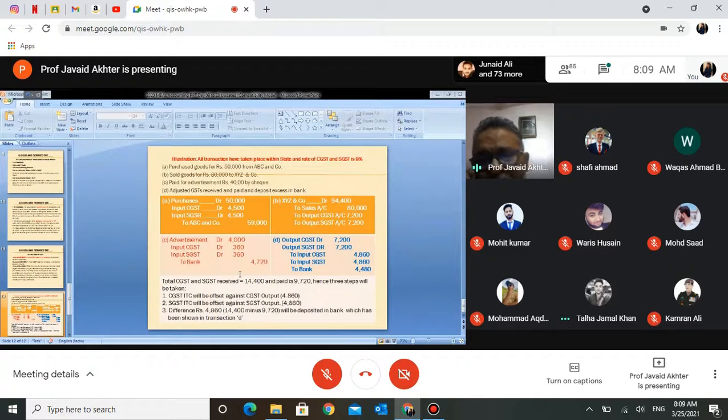Where will the invoice be raised? When the goods have been received and checked. Okay. Who will raise the invoice? The supplier. Supplier, correct? Where will he raise it? The state from which he has supplied, or the state in which goods have been received?